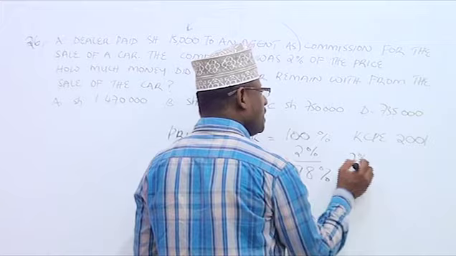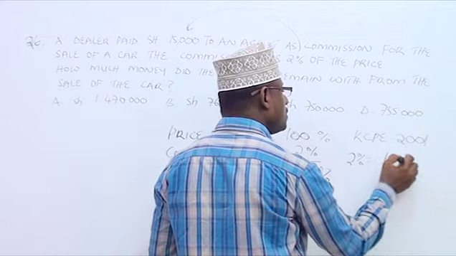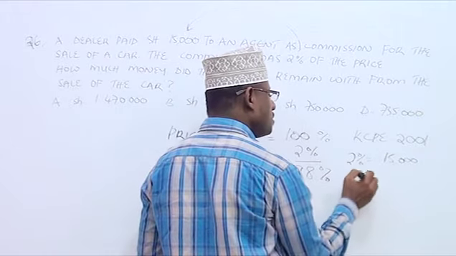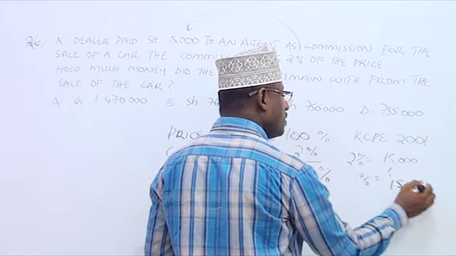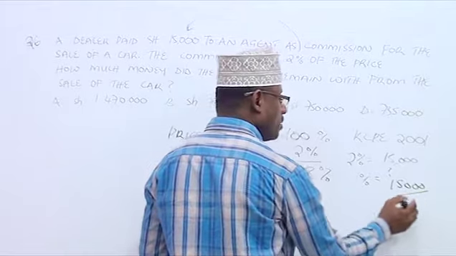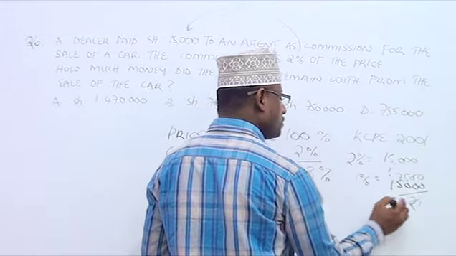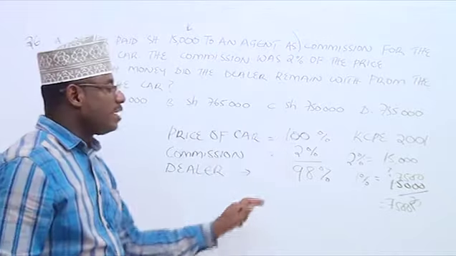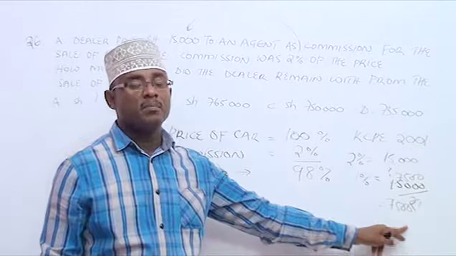First, you'll say 2% paid to the agent is 15,000. What about 1%? 1% is how much? So it is 15,000 divided by 2. Okay? So 15,000 divided by 2 is 7,500. So this is 1% now. Okay? 7,500. Now you can find the price of the car, which is 100%. Then you can say, what about 100%? Then you multiply by 100. It will give you the price of the car.